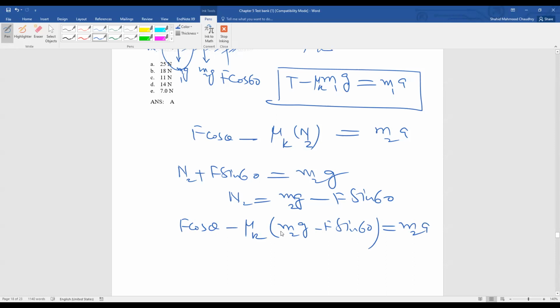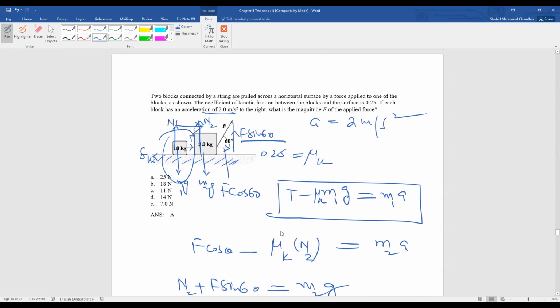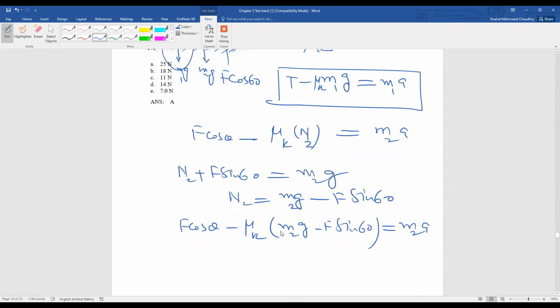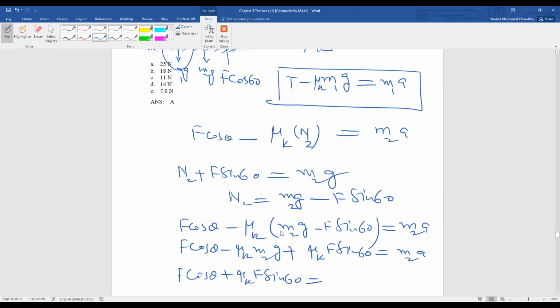From this equation, the acceleration is given already. The acceleration value is 2 meters per second square. So you will solve it for F. F cos theta minus mu K M2G plus mu K F sine 60 is equal to M2A. So F cos theta plus mu K F sine 60 is equal to mu K M2G plus M2A.